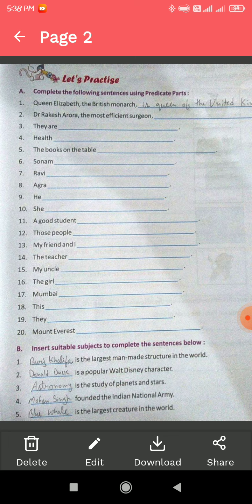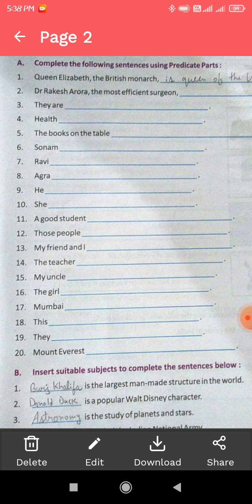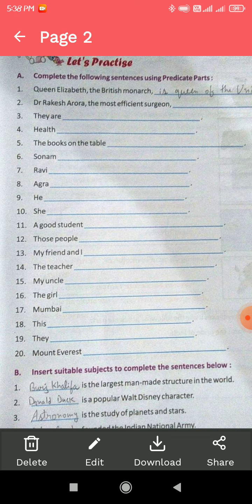Ravi lives in Patna. Agra is located in Uttar Pradesh. He loved his mother. She is a good girl. A good student always respects teachers. Those people are playing basketball. My friend and I went to the market.